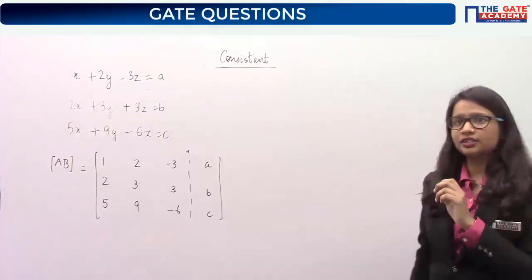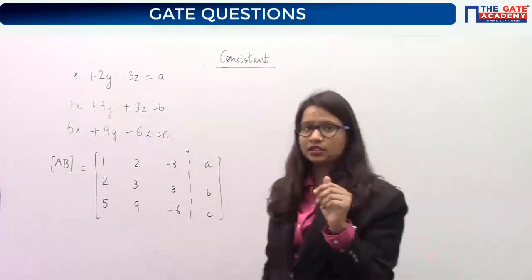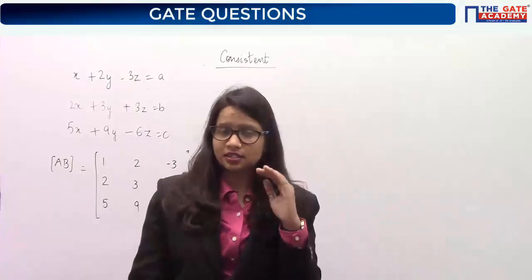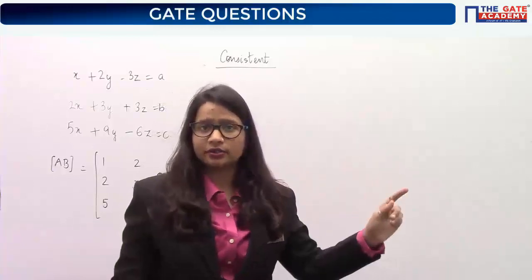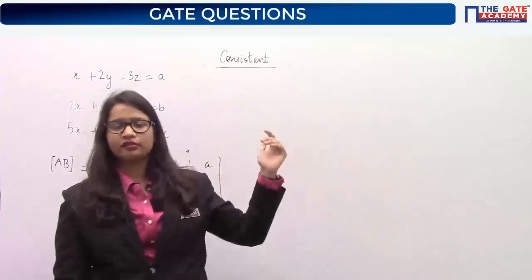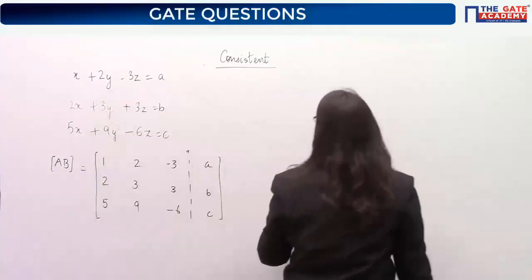What do you mean by consistent? Yes, so consistency means the system is said to be consistent if there exists at least one solution. If there exists at least one solution, then the system is said to be consistent. If not, then the system is said to be inconsistent.